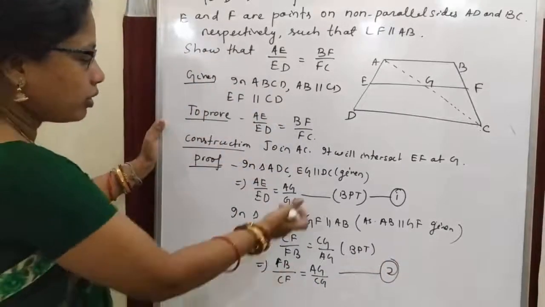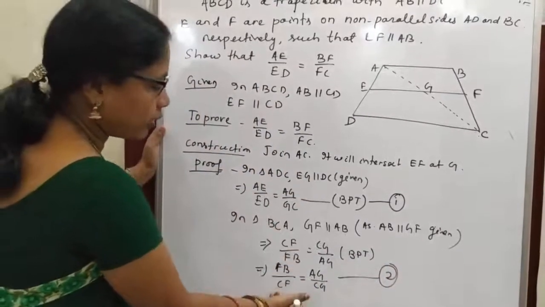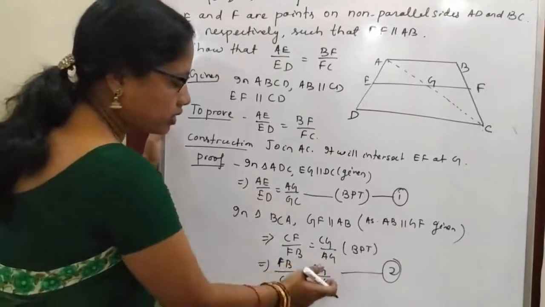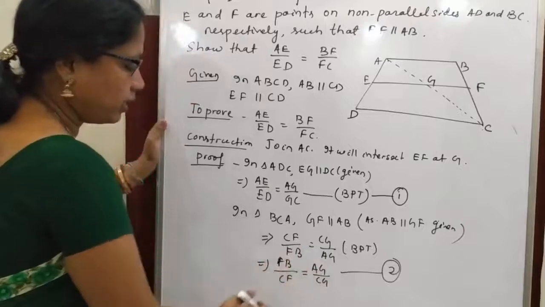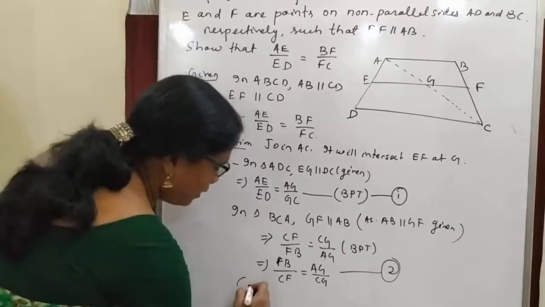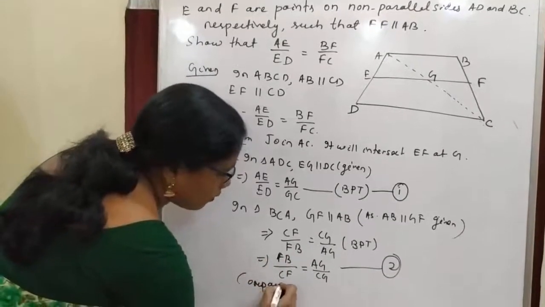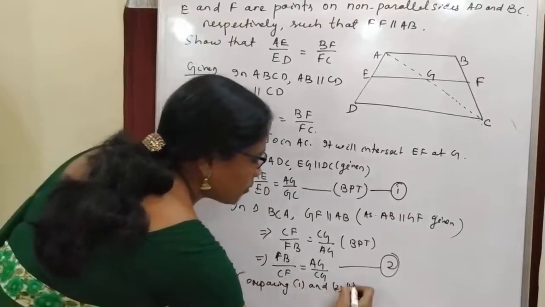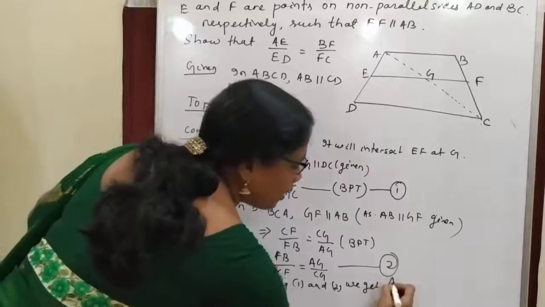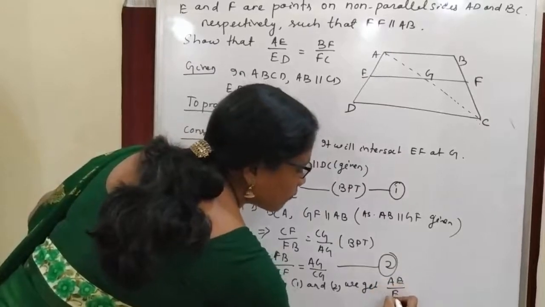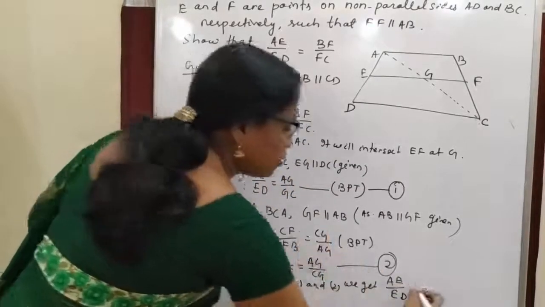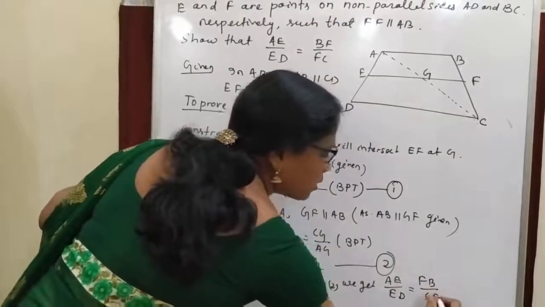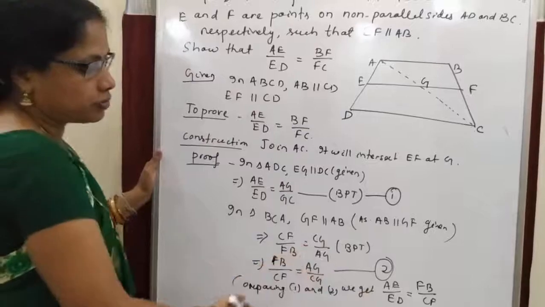So now compare equation 1 and 2. Here AG by GC is equal to AE by ED. Here AG by GC is equal to FB by CF. So comparing 1 and 2, we get AE by ED is equal to FB by CF. So this is proved.